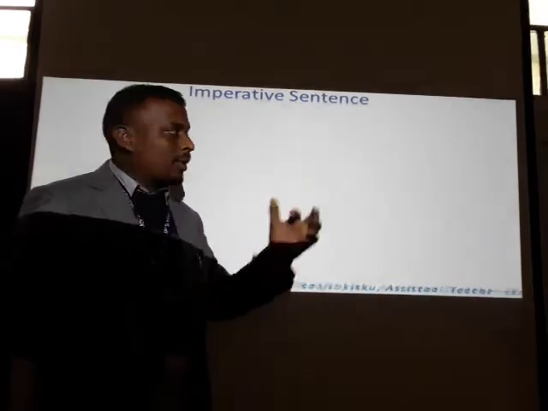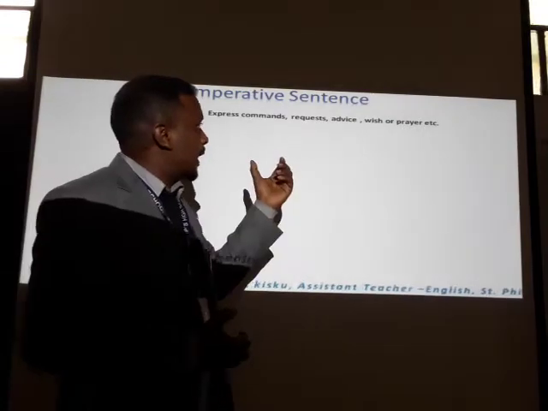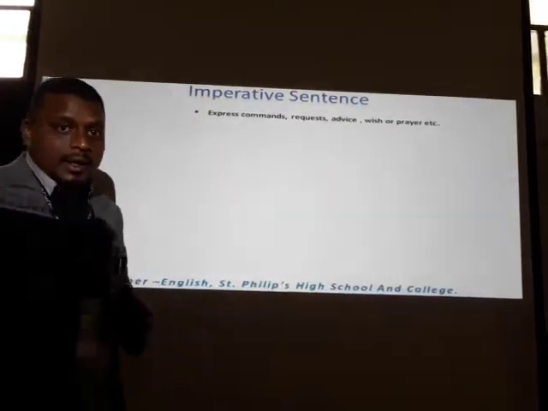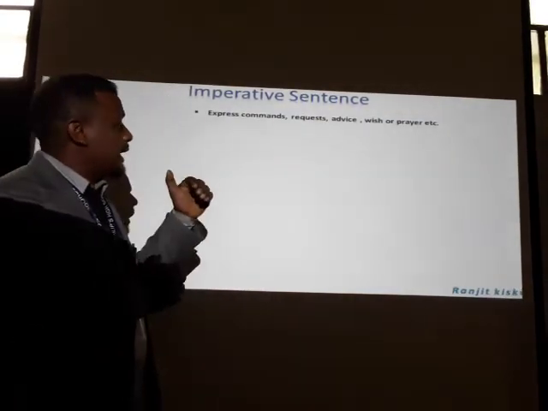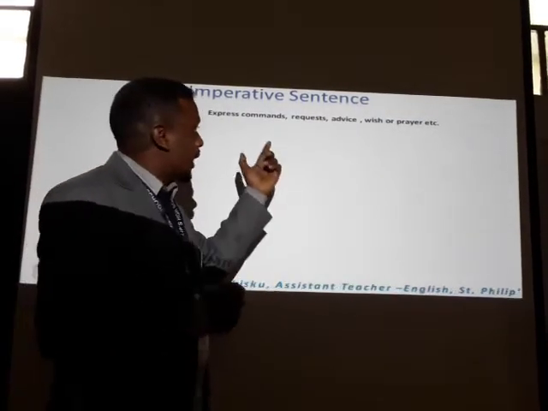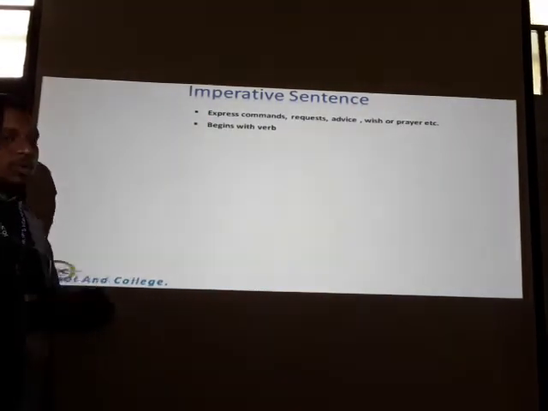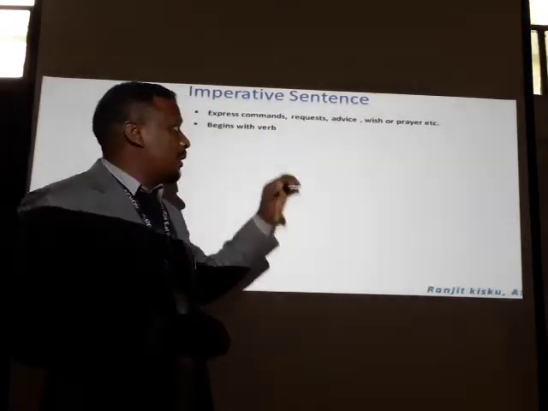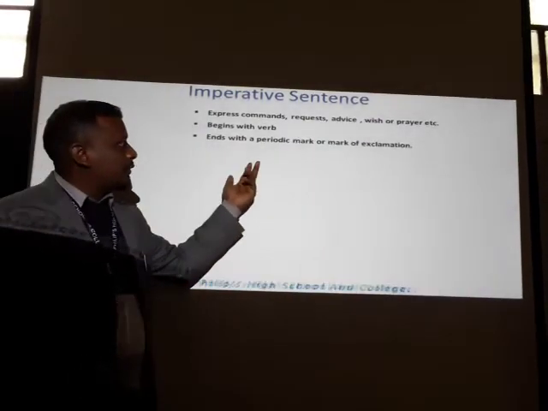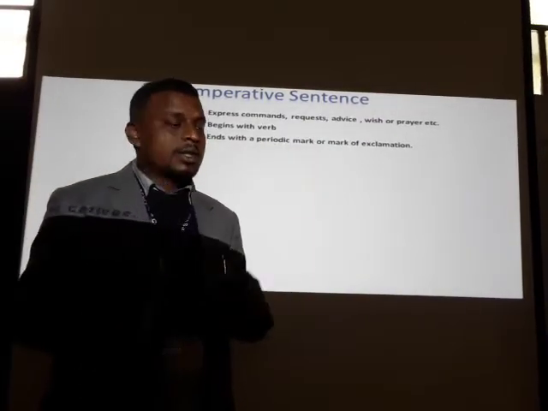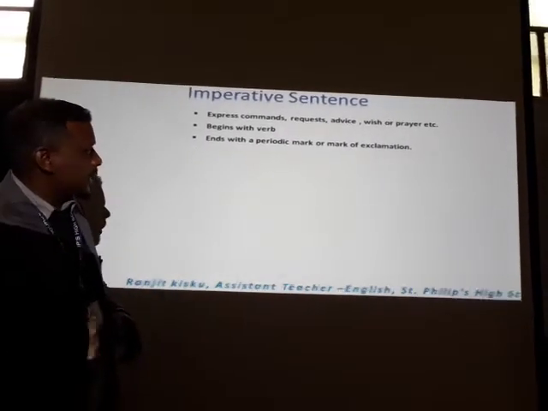Then we will see the imperative sentences. They express commands, requests, advice, wishes or prayer. Imperative sentences are such sentences that can express our commands, request, advice, wish or prayer. You remember it. Then they begin with a verb. Dear learners, you must remember that imperative sentences begin with a verb, then end with a period mark, or sometimes a mark of exclamation. Let's see the example.